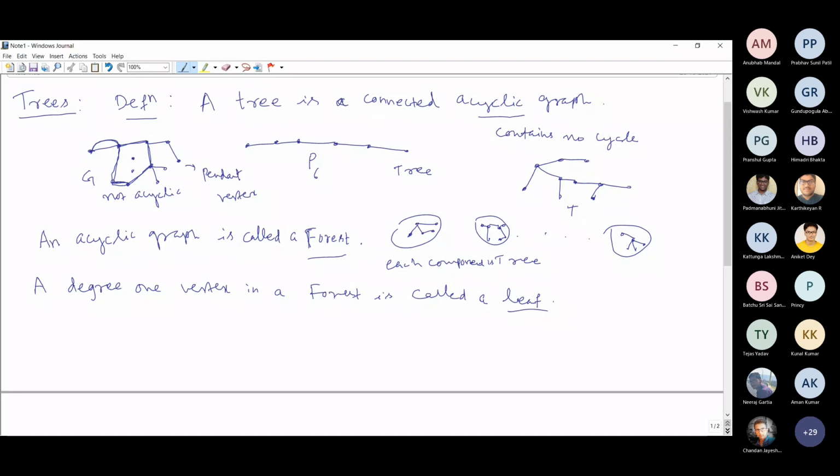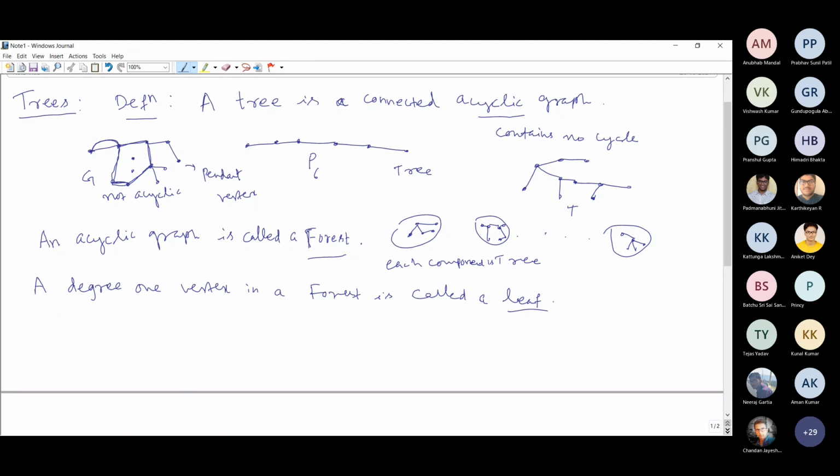Or n vertices, n minus 1 edges, and an acyclic condition will also be a tree. With the condition that there is a unique path between every pair of vertices, we don't need to mention n minus 1 edges. Exactly, that n minus 1 edges is superfluous.